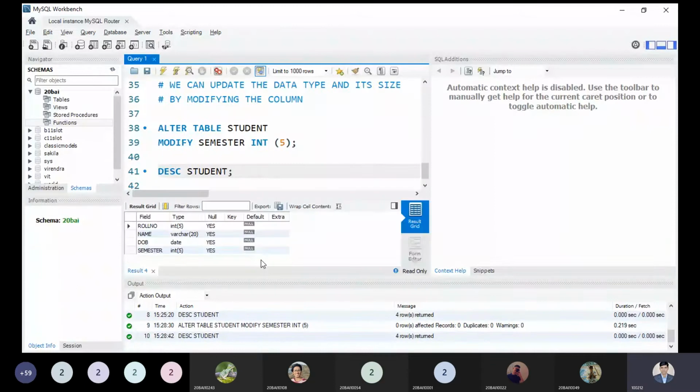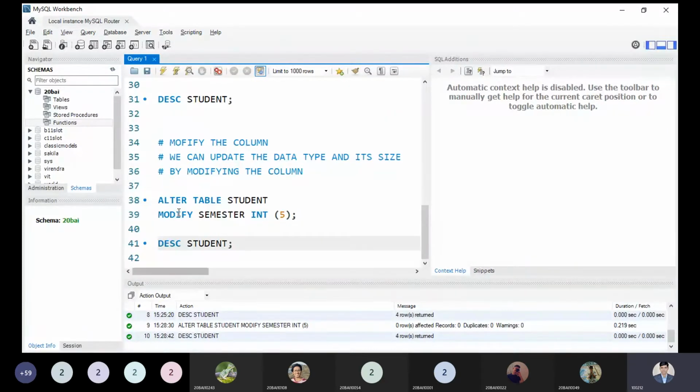Yes. So now you can easily check over here the semester data size, which I had already defined as integer. I passed size 2, but I have updated the 2 to 5. So I am updating by modify only. Modify on a table means you are trying to update the data type and its size. Let me check whether it is possible to change its data type.